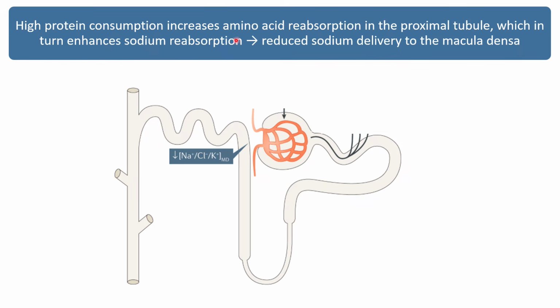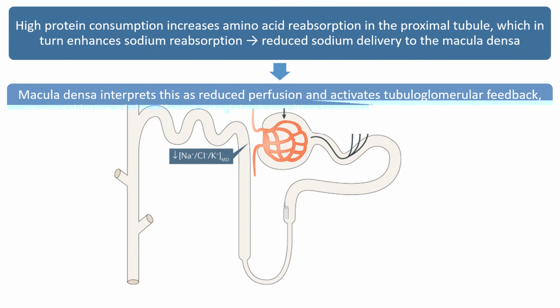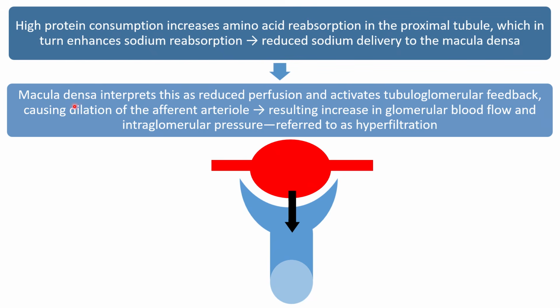So high consumption of amino acids will be associated with increased amino acid reabsorption in the proximal tubule and increased sodium reabsorption at the proximal convoluted tubule, with reduced sodium delivery to the macula densa. And as we all know, when sodium delivery to the macula densa is decreased, the macula densa will activate the tubuloglomerular feedback. And this tubuloglomerular feedback will cause the following. It will cause afferent arteriolar vasodilatation and efferent arteriolar vasodilatation.